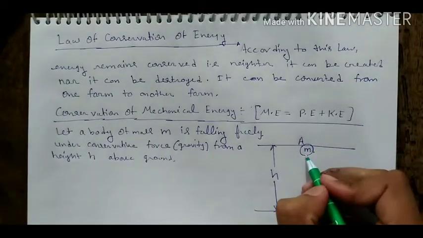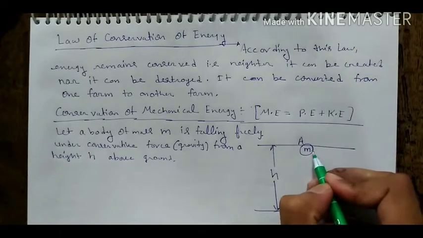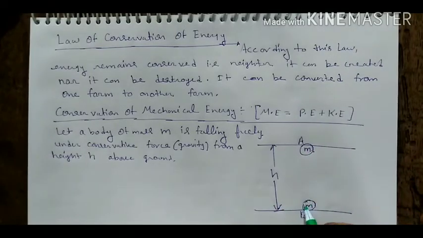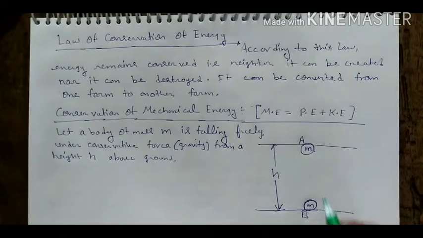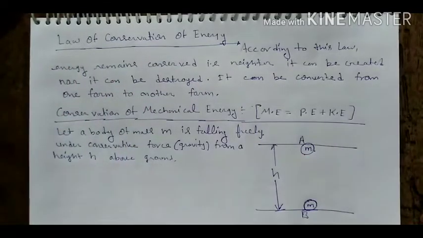So we have to prove that at point A the total energy of this body is something, and the total energy of this body at point B is something. Both energies should be equal if it follows the law of conservation of energy.